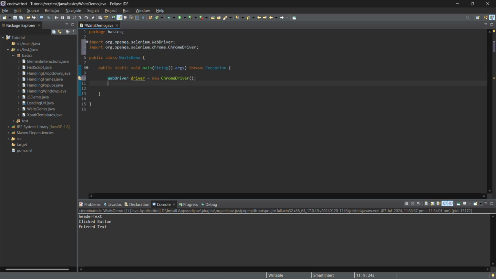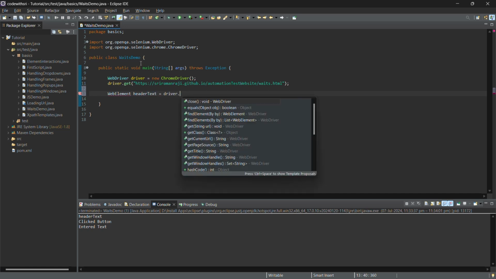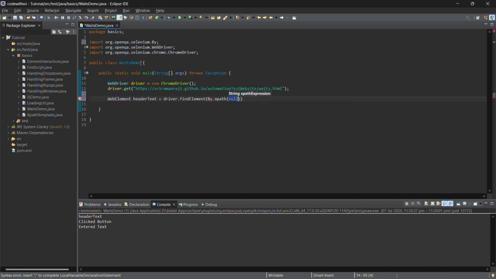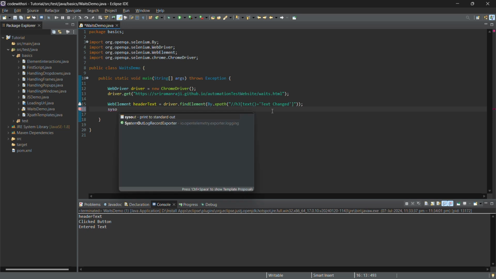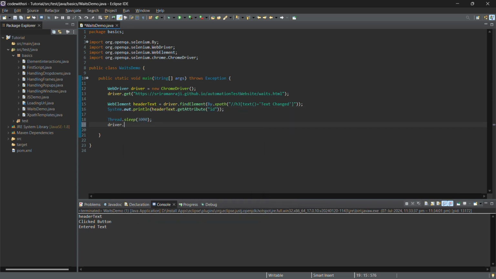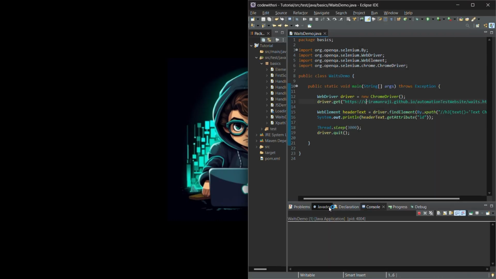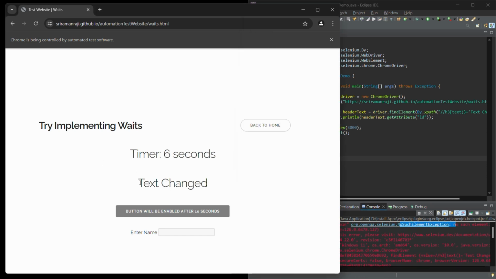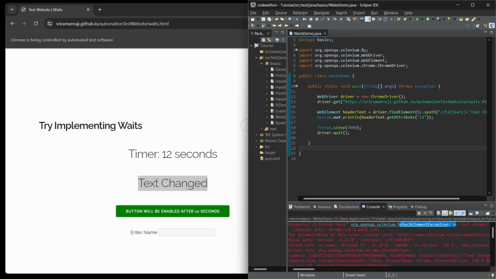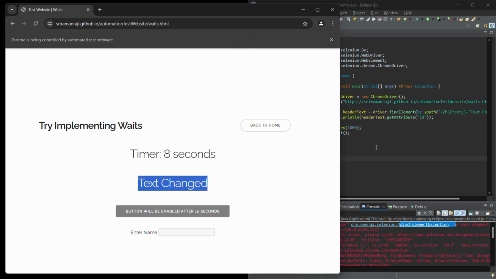In the first example, we'll ignore all the waits and we'll just load the URL and try to get the ID of the header text after changing. As you can see, the script fails and shows a no such element found exception because the text changes after 5 seconds, but our script tries to interact with it the moment it loads. First, let's look at implicit wait.